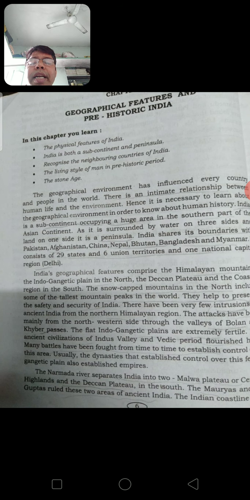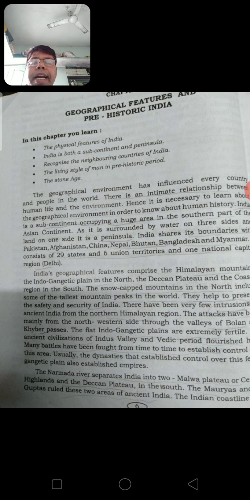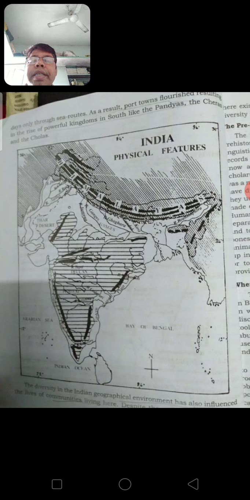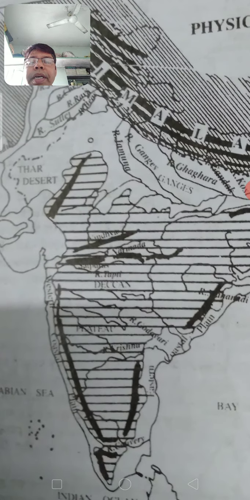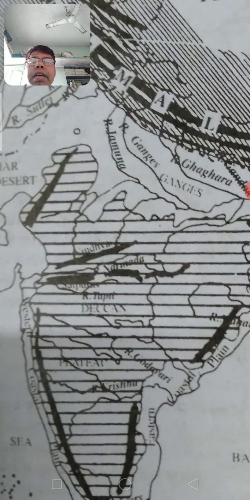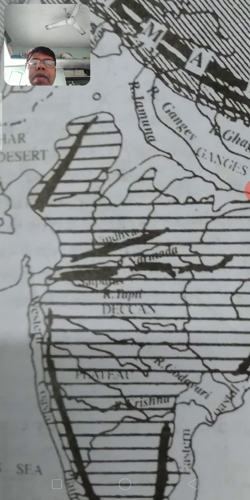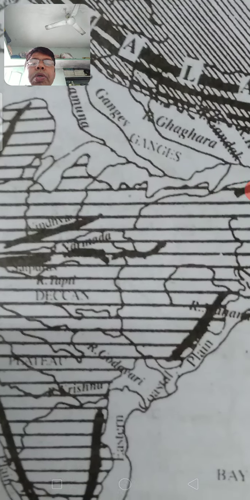Then the Narmada River separates into two. Let me tell you about the Deccan Plateau. Here the Narmada river flows. This Narmada river divides the plateau: the northern part of it is called Malwa Plateau and the southern part of it is called Deccan Plateau.